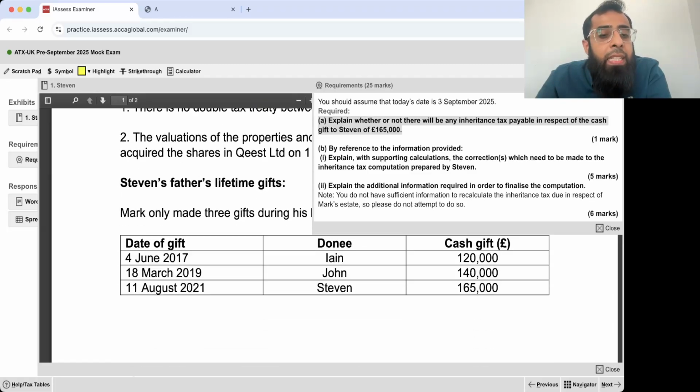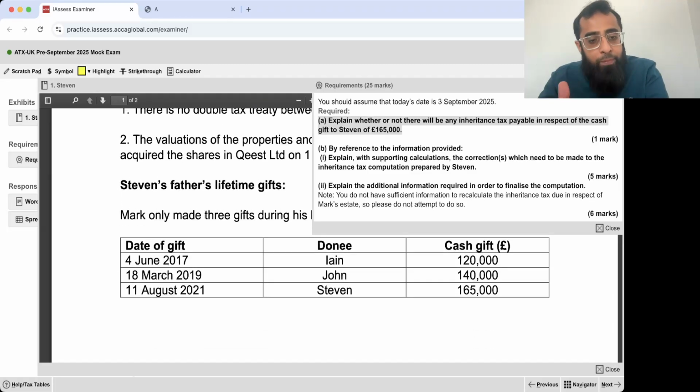Now 17th June 2018 to 17 June 25, that is your chargeable period. This means that this transfer and this transfer is chargeable. The gift to Ian is not a chargeable transfer of 2017. Sir, why are you referring to that? Because we need to think whether there will be death tax on it or not.